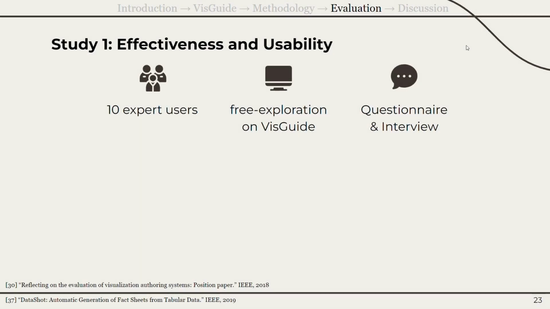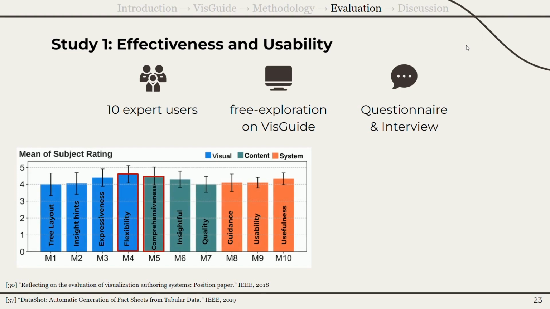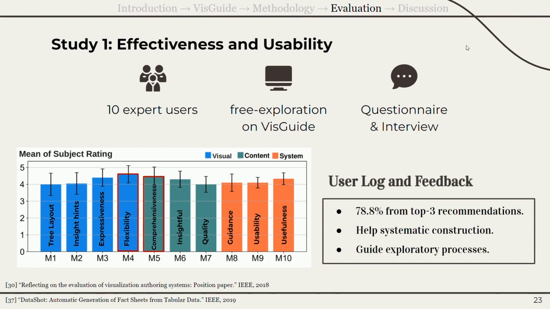To evaluate our system, first we measured the usability of VisGuide by asking participants to fill out questionnaires. The results show that users are particularly satisfied with the flexibility and comprehensiveness. We also analyzed user logs and asked for their feedback. About 80% of the selected charts are from the top 3 recommendations, which means that they are satisfied with the recommendations. They also mentioned this guide supports systematic construction and useful guidance.